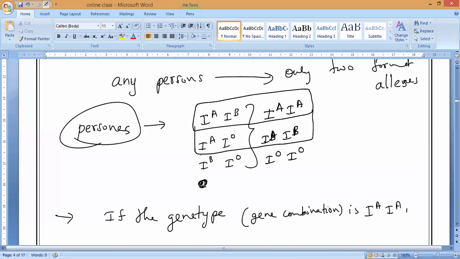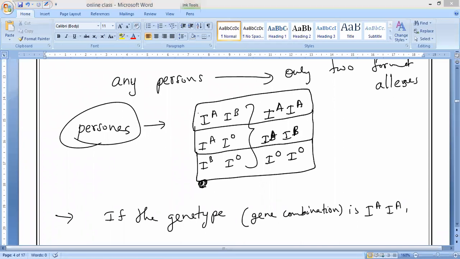Is it yes or no, guys? Arvind, have you understood? Is there any other possibility? You cannot say other pairs, sir. IB IA and IA IB are both the same only, correct. IO IA or IO IB, both are the same possibilities or not? Yes or no, guys? So these are the 6 possibilities of pairs of alleles present in any kind of person.